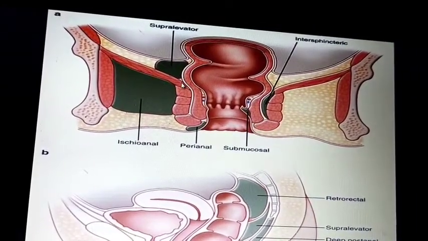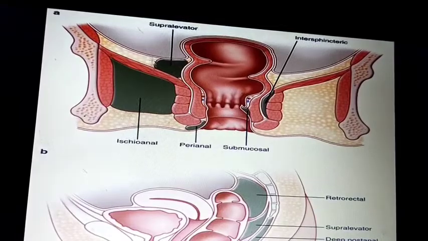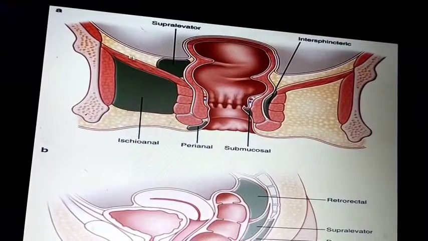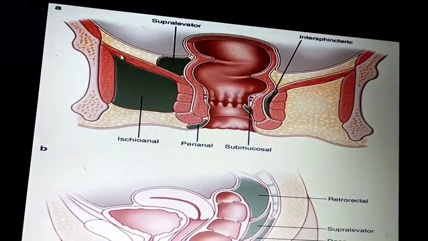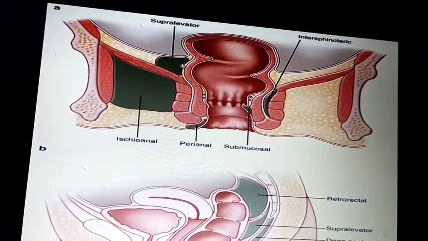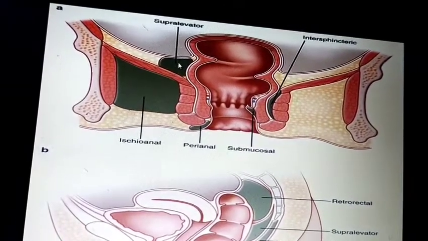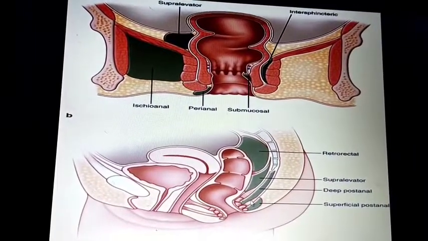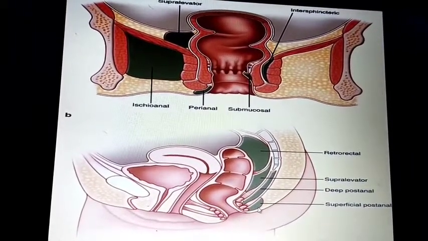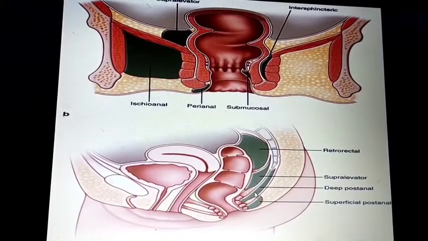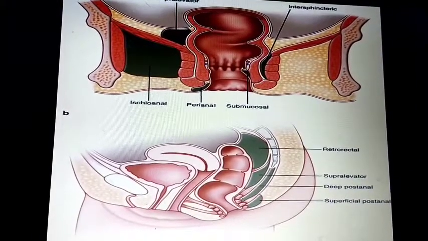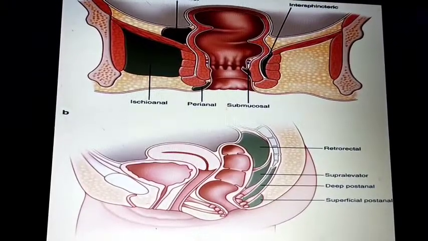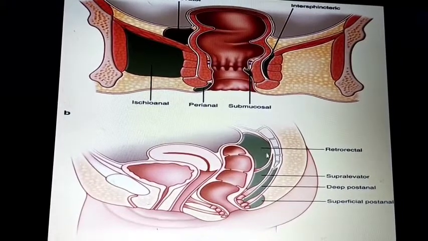Then the space above, the supralevator space. This is the levator ani muscle, formed by the puborectalis, pubococcygeus and iliococcygeus muscles. Then there are mainly three: subcutaneous, intersphincteric, or deep postanal, supralevator and retrorectal.